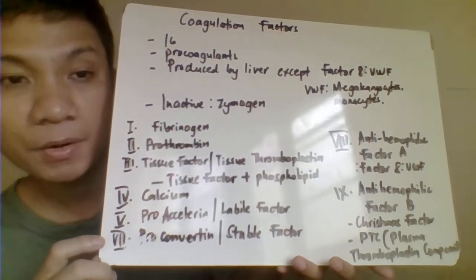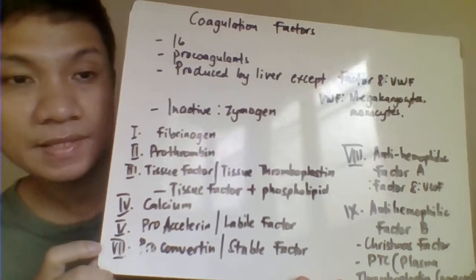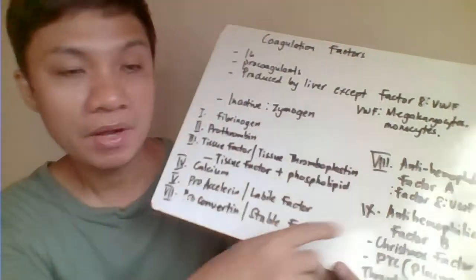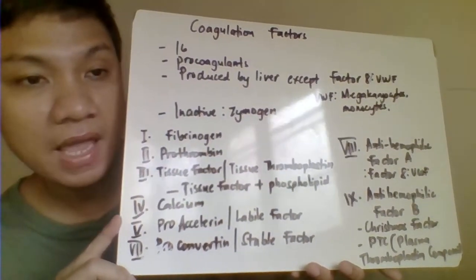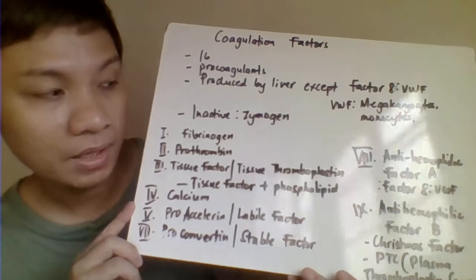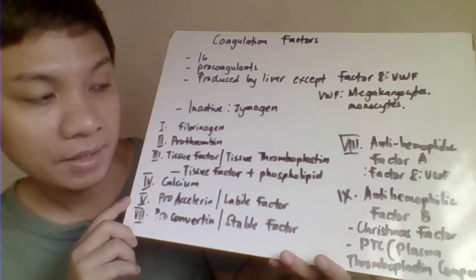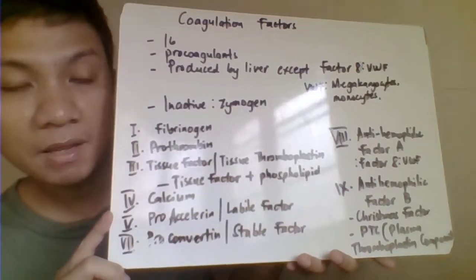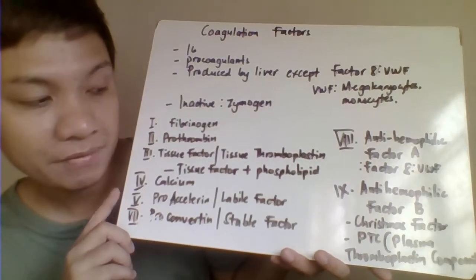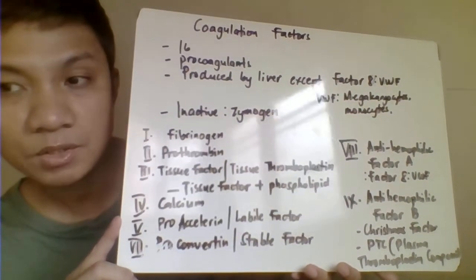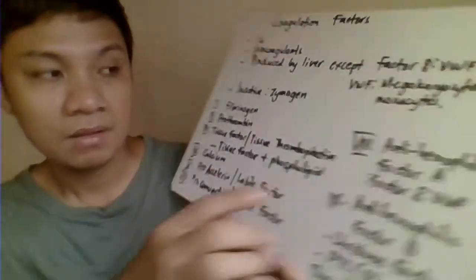Factor 7 is your proconvertin or your stable factor. Factor 8 is your anti-hemophilic factor A, your von Willebrand factor. Factor 9 is anti-hemophilic factor B, your Christmas factor, your PTC, plasma thromboplastin component.